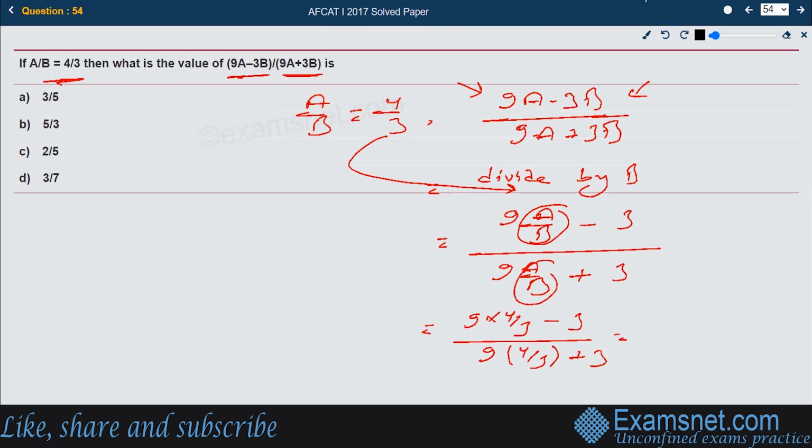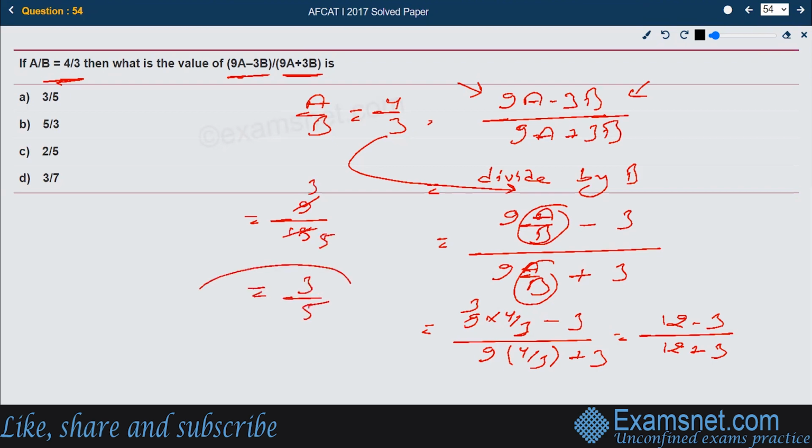If we solve this, 3 threes are 9, so this is 12 minus 3 divided by 12 plus 3. This becomes 9 by 15. If you simplify by cutting by 3, 3 threes are 9 and 3 fives are 15, so it comes out to be 3 by 5, and that is available in option A, and that is the right answer.